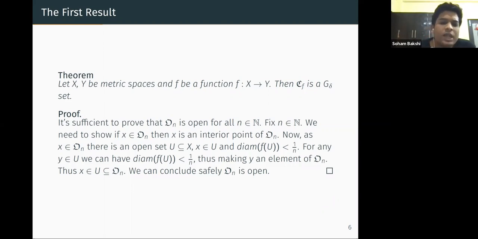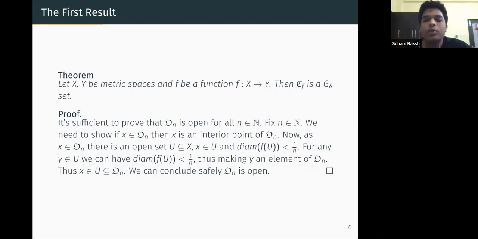Then you take any point in that open neighborhood which you got for x. Let that point be y. For that y also you can take the same open neighborhood U, and you will get the diameter of f(U) is less than 1/n. So y is also an element of O_n by definition of O_n. So this whole set U, the open neighborhood around x, is a subset of O_n.